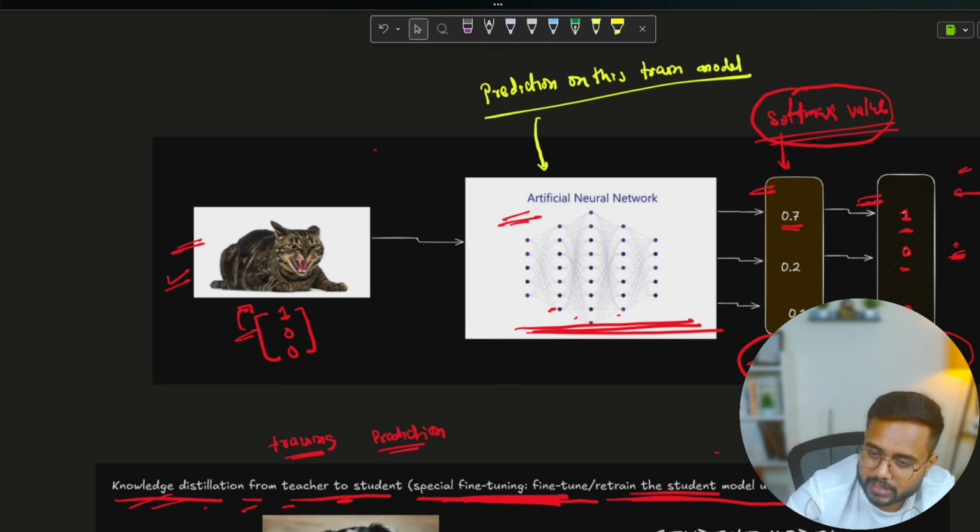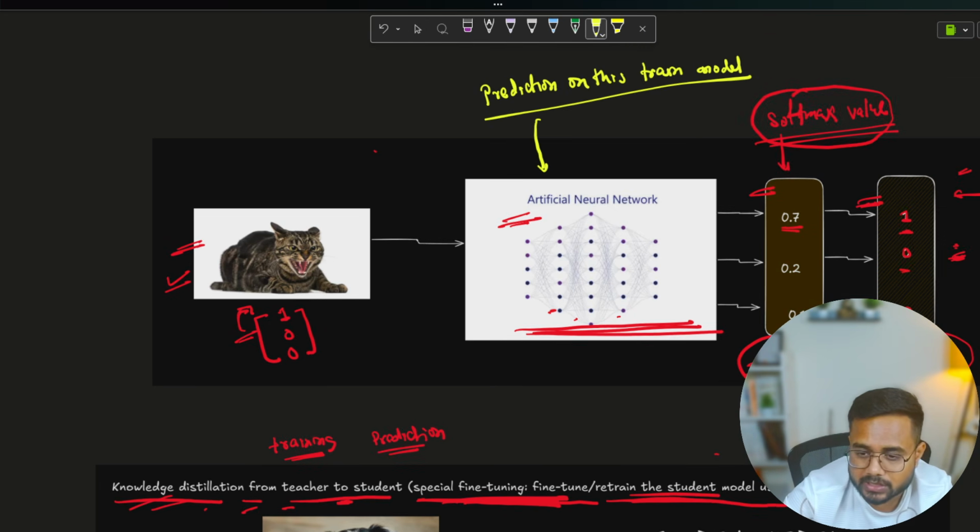Now one more thing I have to tell you over here. Let's say we are giving an image, or any sort of data, to the neural network, so it will predict the soft label. A soft label is a probability. If we have multiple classes, then with respect to the multiple classes it is going to predict the softmax value, the probability value. Then there is the hard label. Hard label means what?